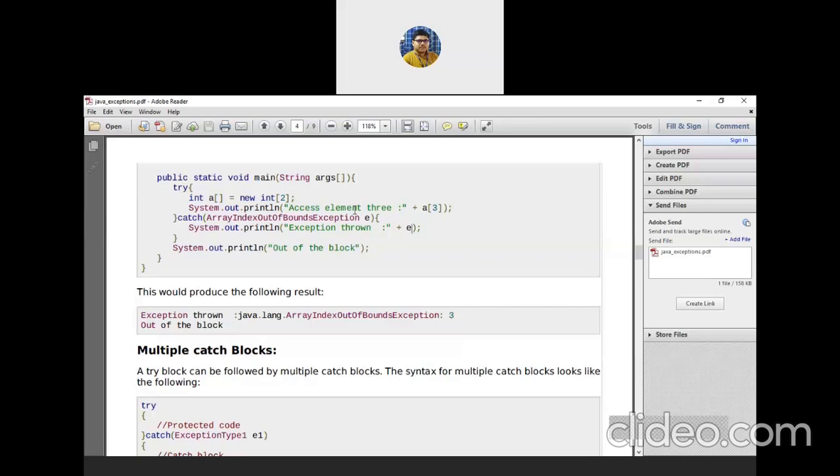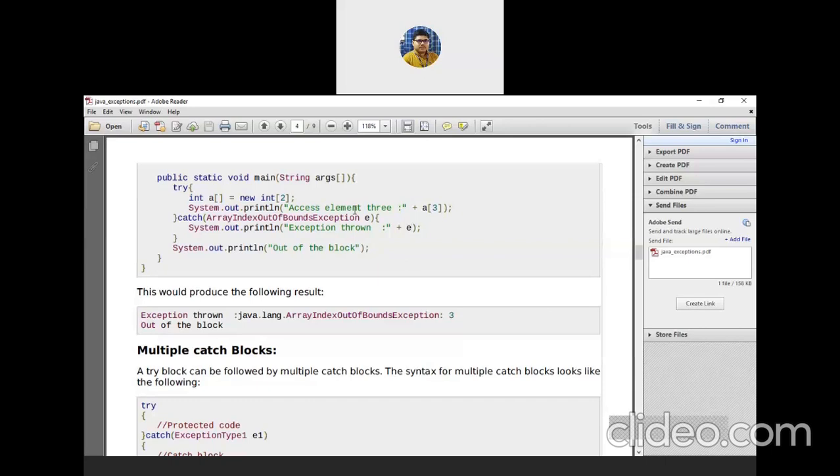What the try block basically does is throw an object of the exception class. And the catch block catches that type of object and handles that exception. That is the basic fundamentals of the try-catch block.